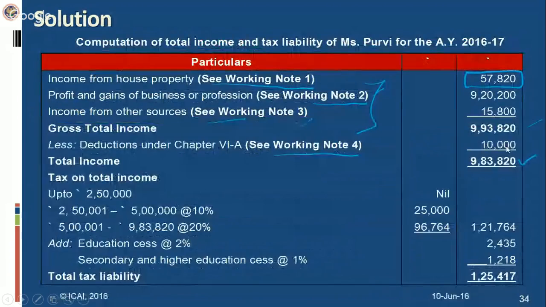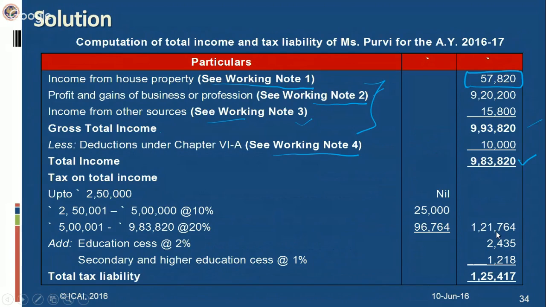In this manner, you will compute the whole solution, and 9,83,820 is the total income. Then you compute the tax liability in the manner provided. In case of an individual, the basic exemption limit is 2,50,000. Up to this limit, there is no tax, it's nil. From 2,50,000 to 5,00,000, it's 10%, which is 25,000. Then if the income exceeds 5,00,000, the rate of tax is 20%. So from 5,00,000 to 9,83,000, the rate will be 20%. You have to compute in this manner.